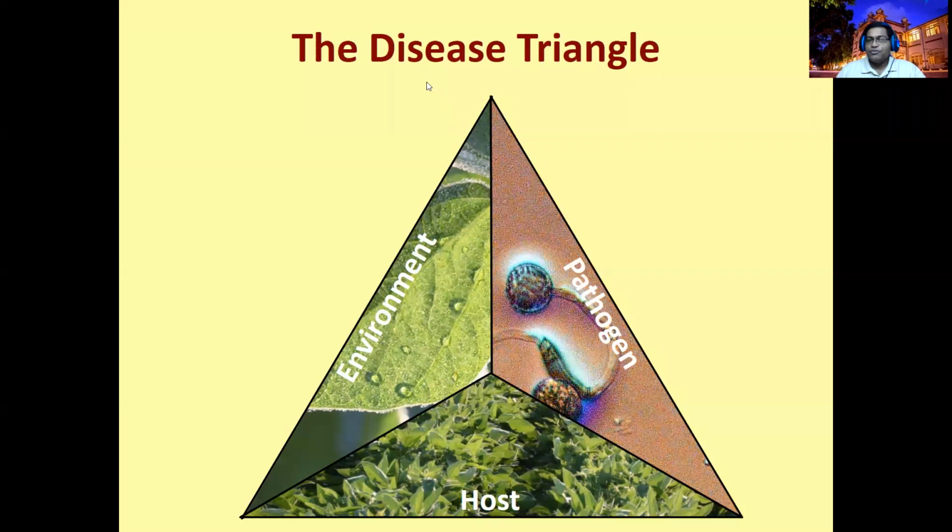So if you want to expect a successful disease, there are some characters. The pathogen should be virulent, very aggressive. Take COVID-19: every time it is changing, new strains are coming. Some strains are very virulent, some are not virulent. So that is called pathogenicity, the ability of the pathogen to cause the disease.